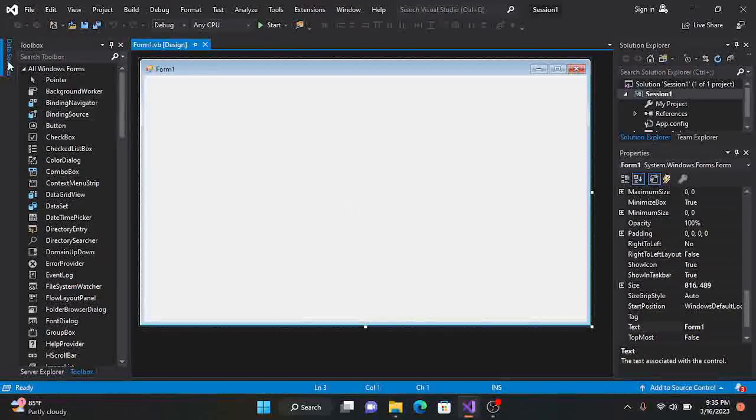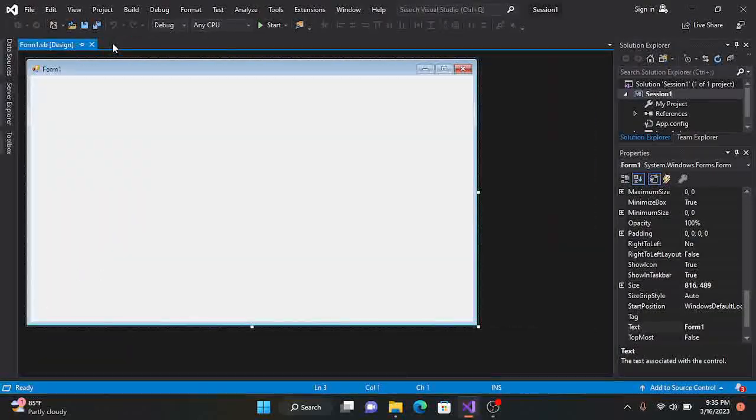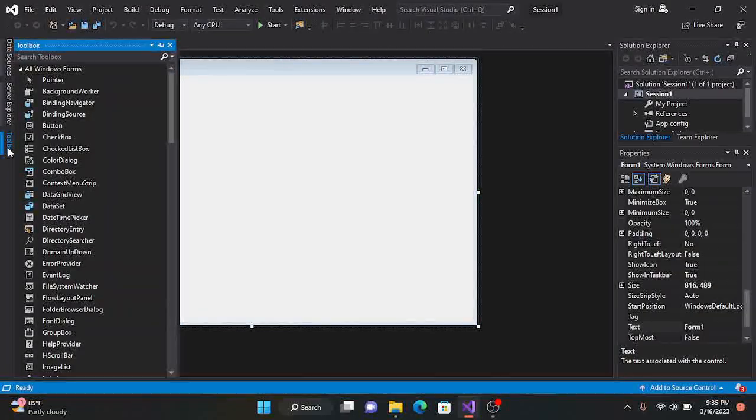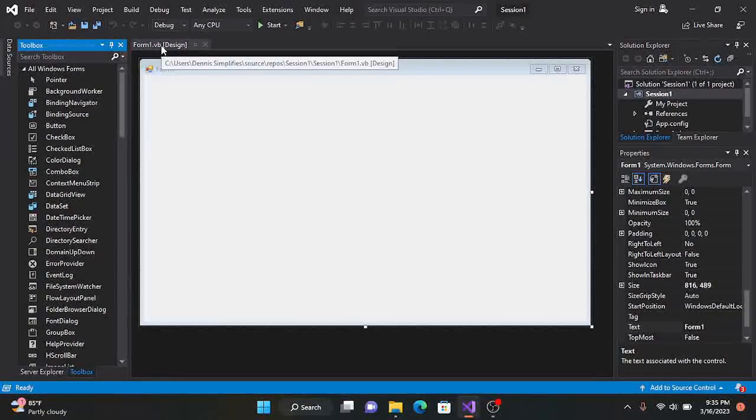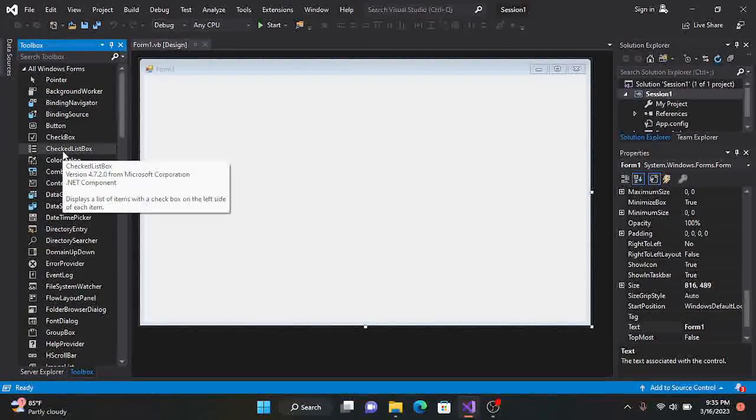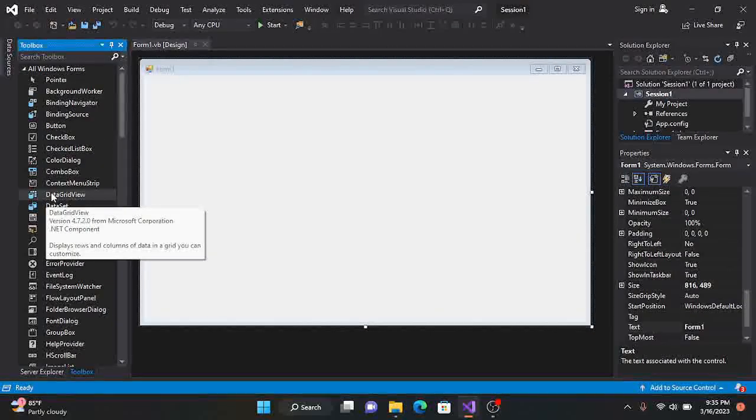Now if you look here, you can see Toolbox. Naturally the toolbox is by the side like this, so you click on Toolbox over here, and then you see the pin here, you pin it. Over here are the tools we'll be using to create our desktop app. Now we have some common tools we mostly use when we are building our app.